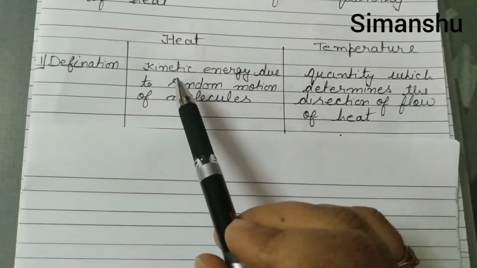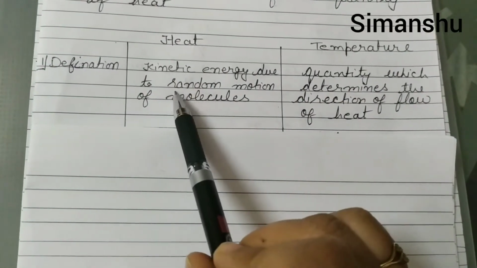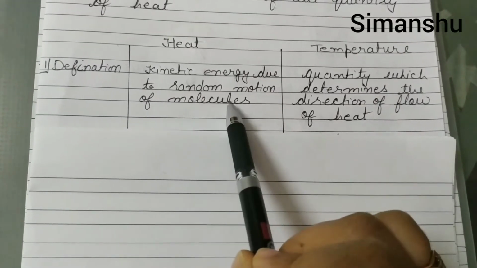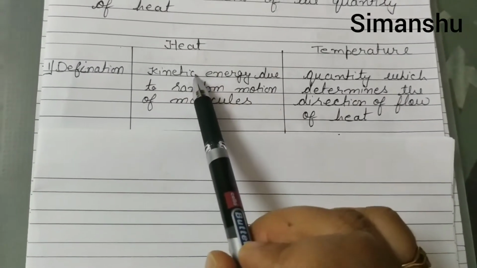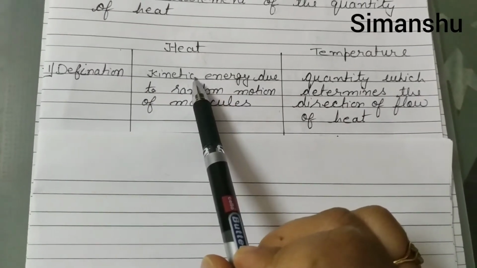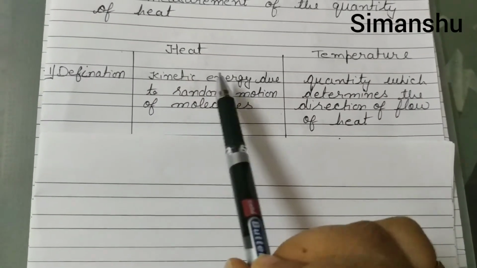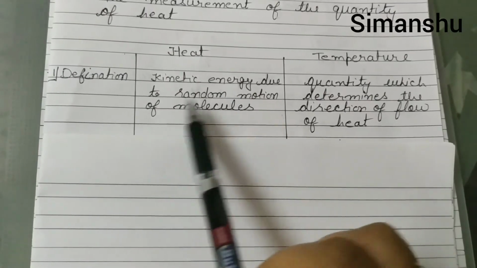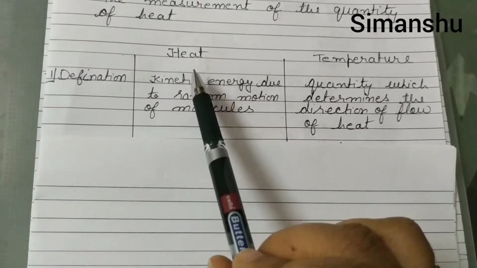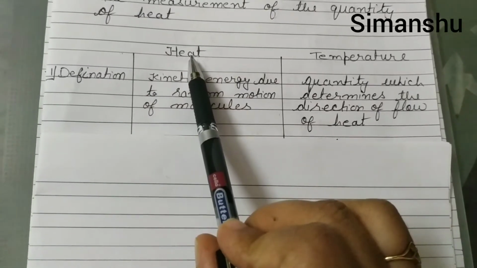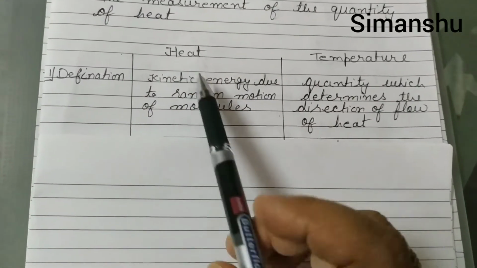In every substance, molecules are in continuous random motion, so they have kinetic energy in them, due to the random motion of molecules. Due to this they have an energy in them. That energy is known as heat energy contained in the substance.